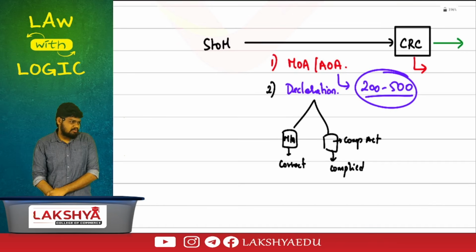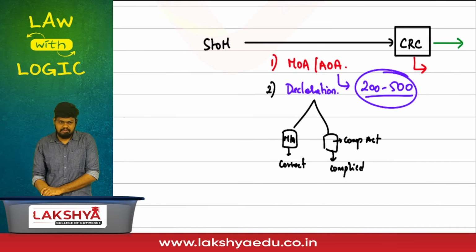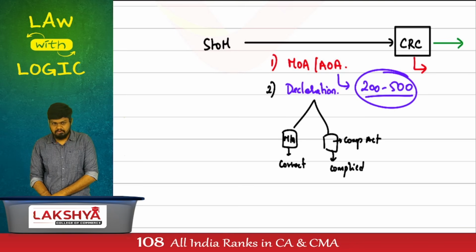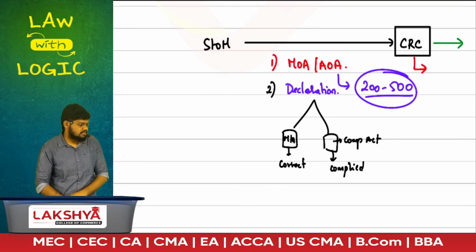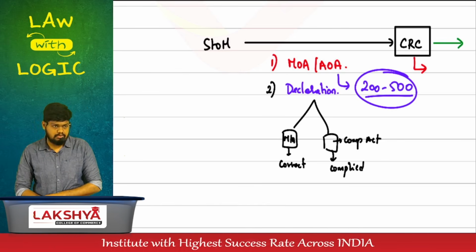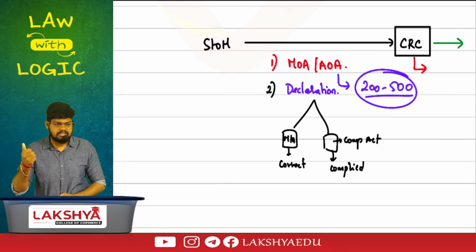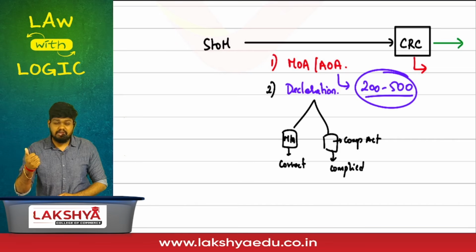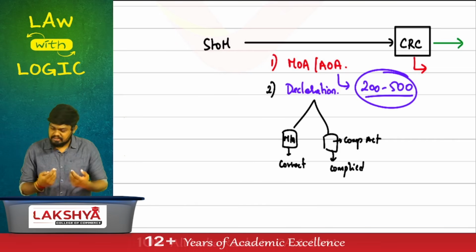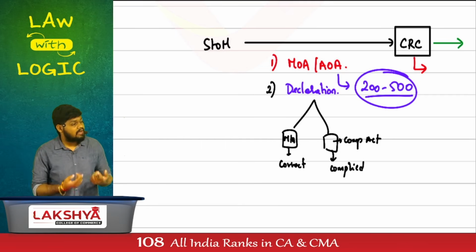Where are we? Section number. Are we comfortable? Am I going fast? This is all known, right? But I want the logic behind the words also understood. Comfortable, right? Who is submitting documents first? Submitting it to the CRC. What is CRC? Central Registration Center. Are the ROCs still existing? Yes, but they'll take care of everything other than the registration and incorporation process.